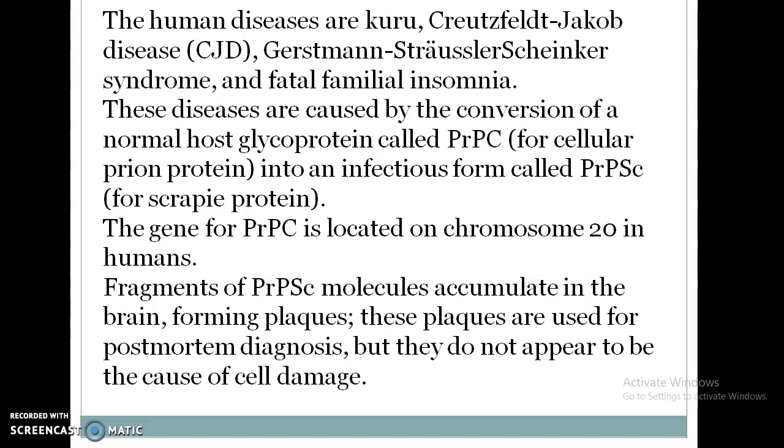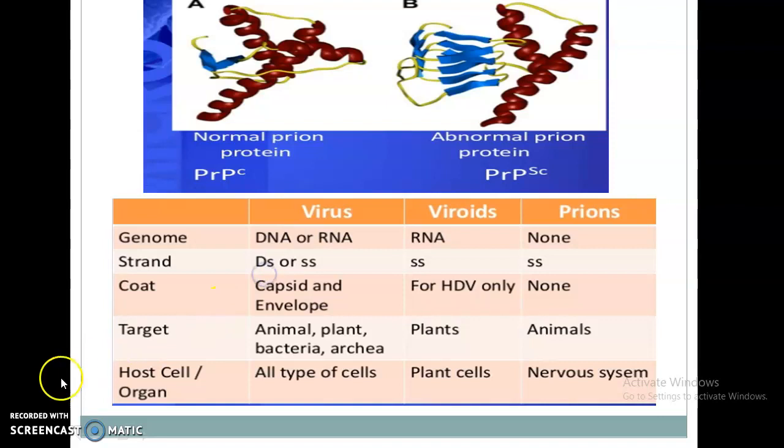Next, what is the major difference between viroids, prions and viruses? Let me discuss the difference. Here is the structure of the normal prion protein, that is PrPC, and here is the infectious or abnormal prion protein, that is PrPSc, which is responsible for causing the disease.